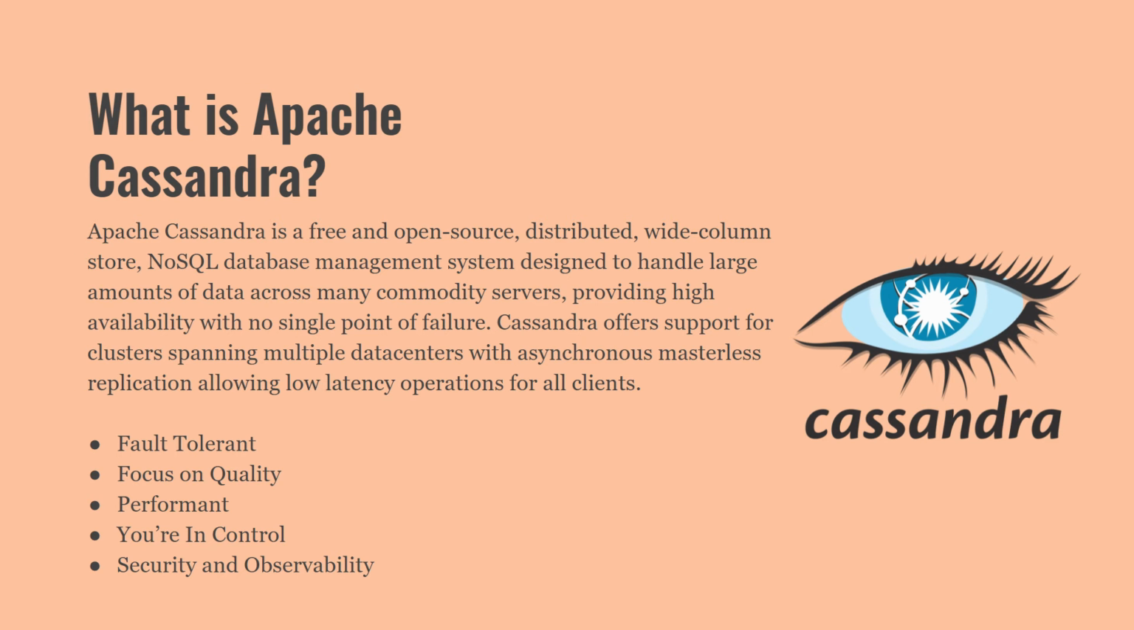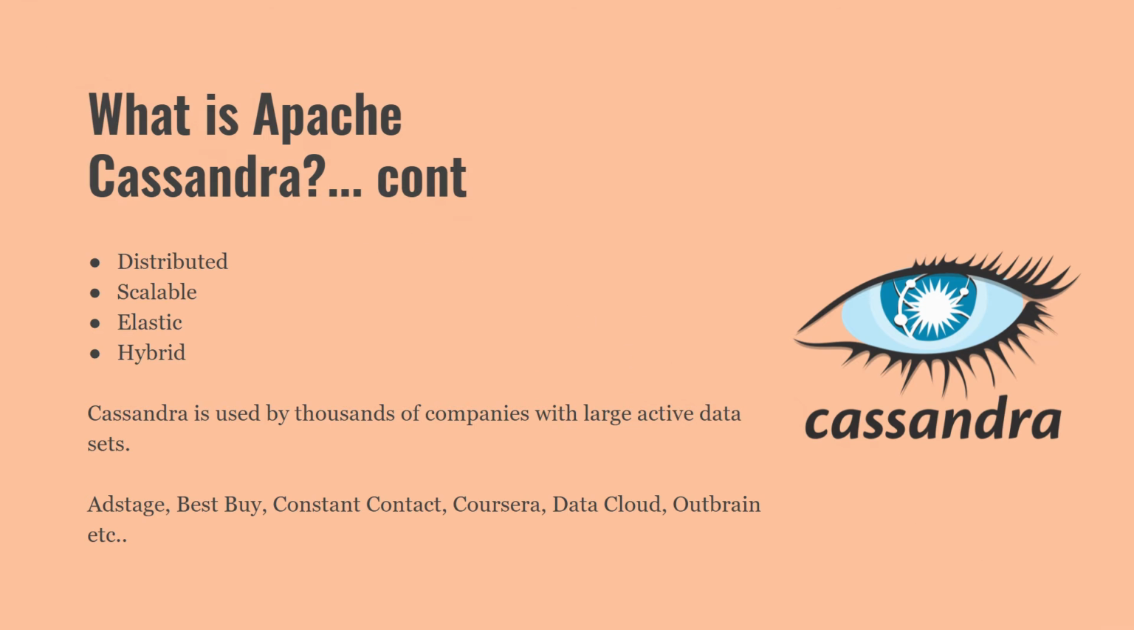So the next feature is distributed. Cassandra is suitable for applications that cannot afford to lose data. Even when an entire data center goes down, there is no single point of failure. There are no network bottlenecks. Every node in the cluster is identical.